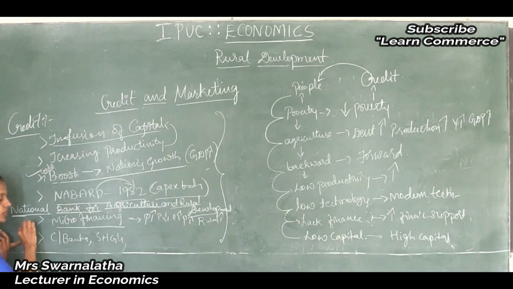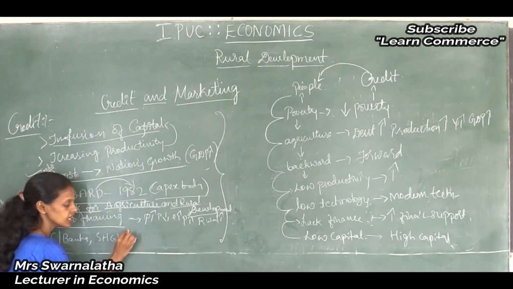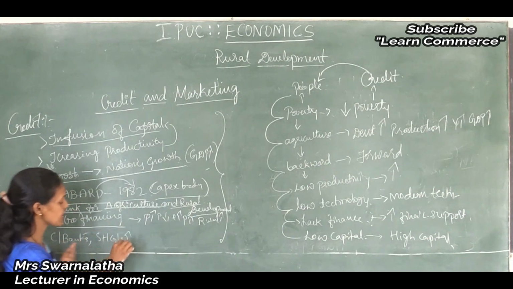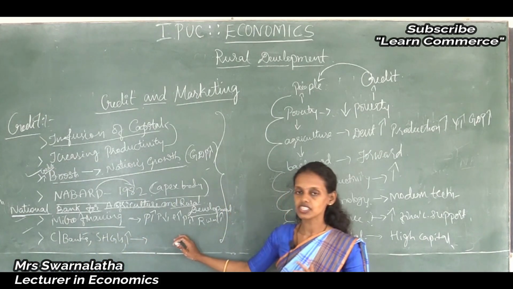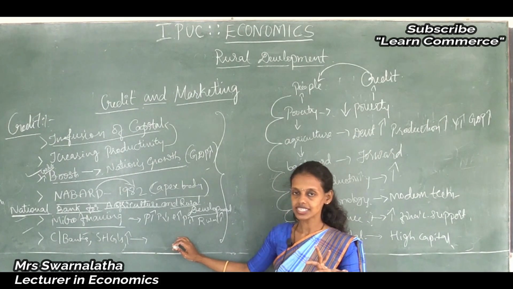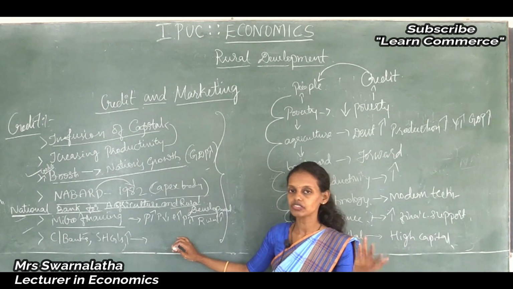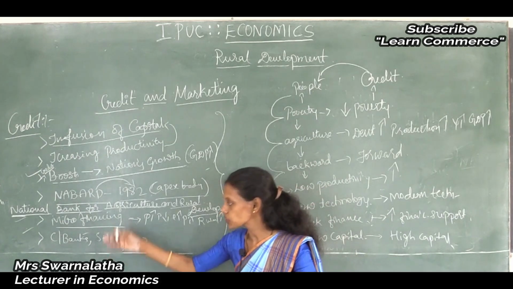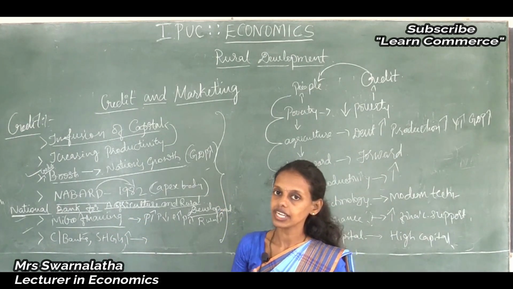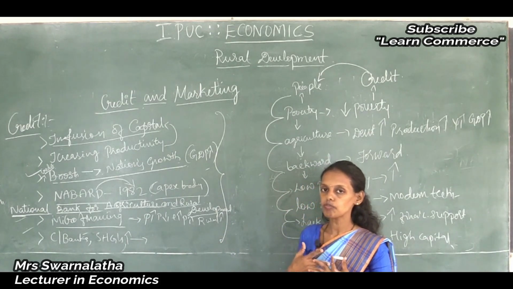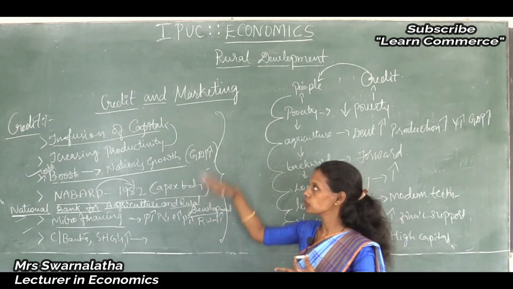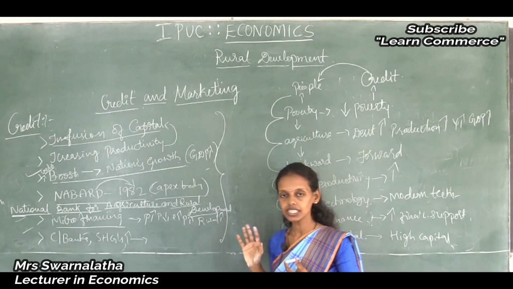Thus, not only NABARD or microfinance is providing loans to the people. Other institutions are also involved in credit facilities, such as commercial banks and self-help groups. As you know, many self-help groups are there, Stri Shakti, Namodaya, and SKDRDP, an NGO, which is also providing many self-employment opportunities. So, they also give credit. Credit will boost the nation's growth and rural areas. Rural development is possible only with the help of good credit facilities and marketing facilities.